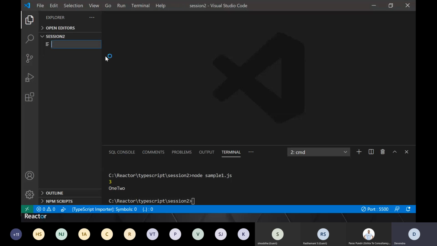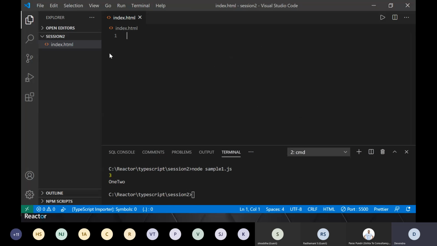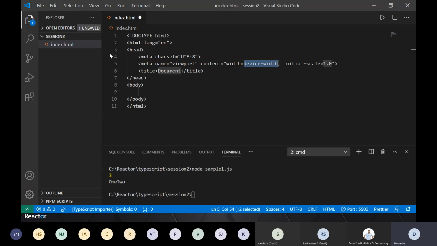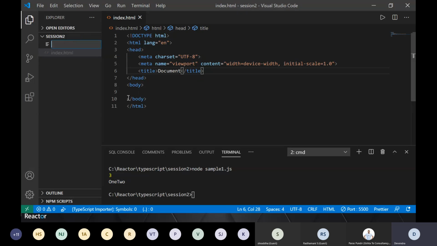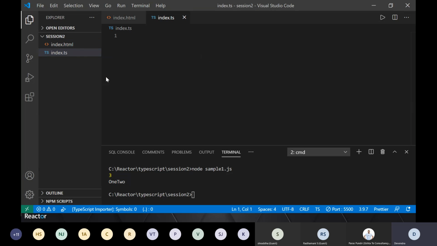Okay, and for this, let's say we have got index.html, which will remain the same. No fancy stuff here. I'm just stopping it here, right? Then you will generate a TypeScript file. Let's say again index.ts. Again, this can go into a different folder structure. We'll see how we can do it.